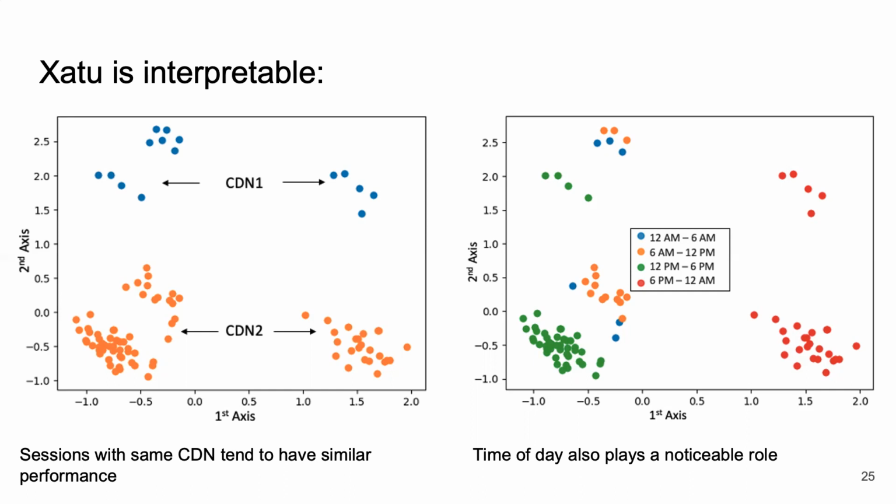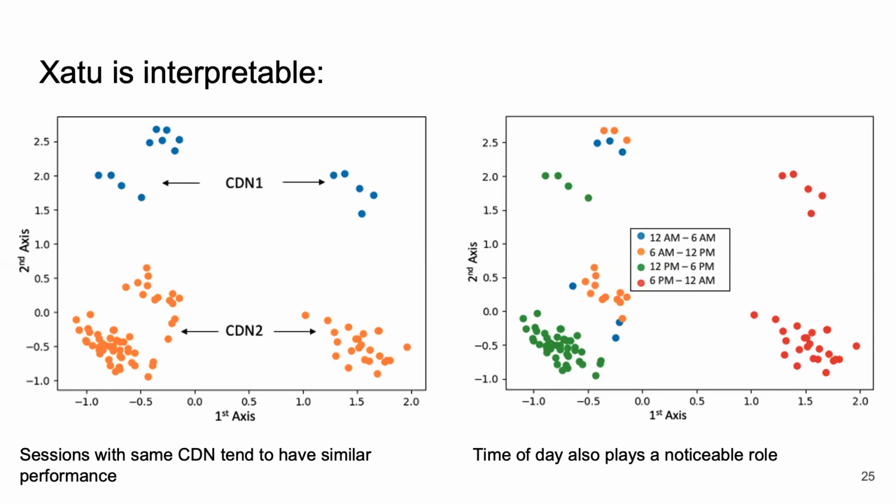Note, this approach has one more benefit over pre-clustering, since it can learn from models developed with combinations with overlapping features. For instance, in the example, if Xatu encounters a session from a city and ISP for the first time, it could still leverage information from other sessions with the same CDN and time of day.